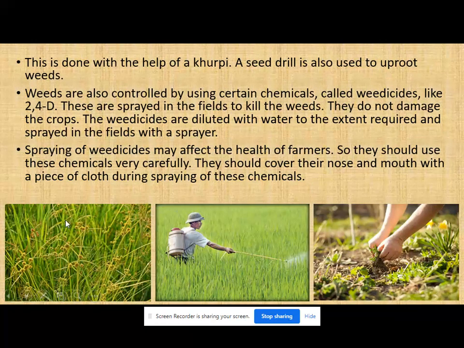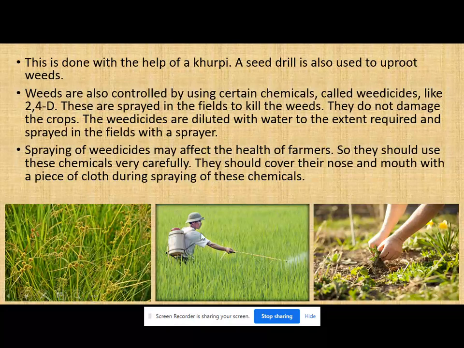Now you can see here, these are the unwanted plants. The first picture shows the unwanted plants. These are called weeds. Here you can see a farmer who is spraying the weedicide. But this farmer has not used any protection. He is not wearing gloves, and he has not even covered his mouth, so it will be very dangerous for the farmer's life.